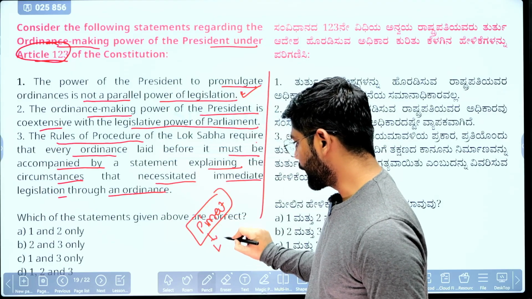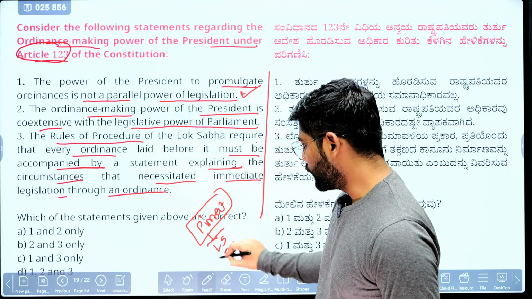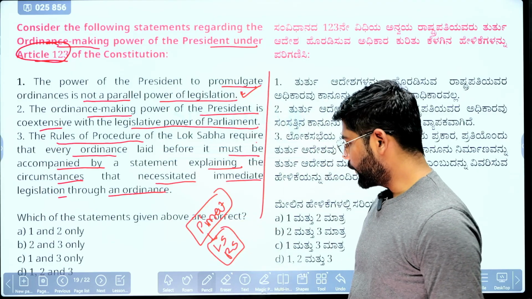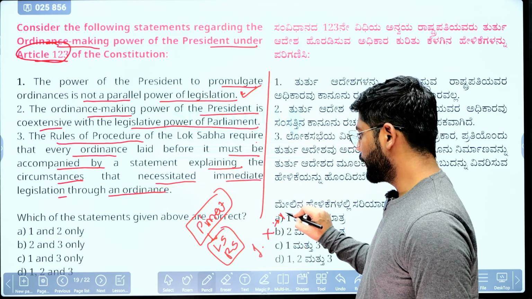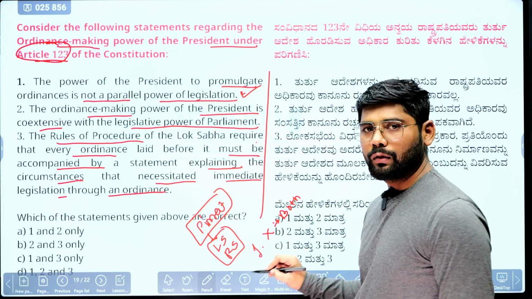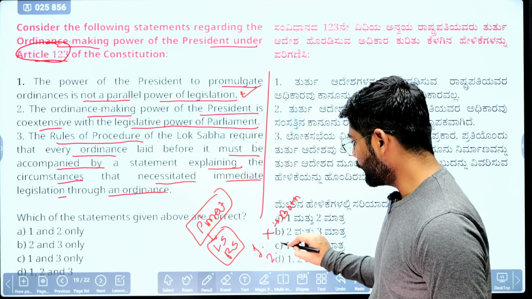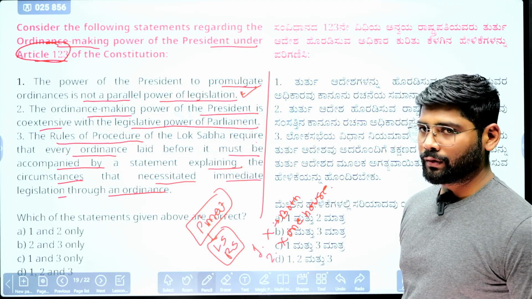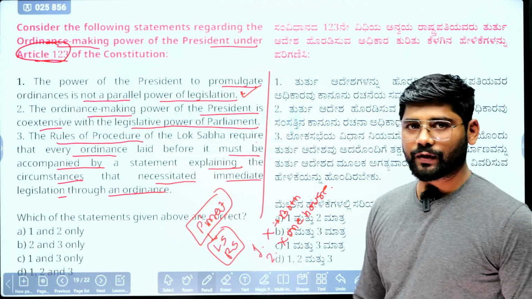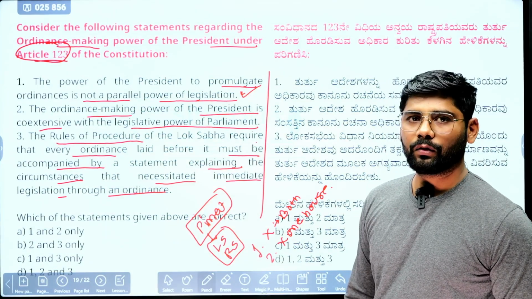Parliament has two houses, Lok Sabha and Rajya Sabha. In the first condition, both houses should not be in session. Second condition, at least one house should not be in session. In these two circumstances only, the president can make the ordinance.